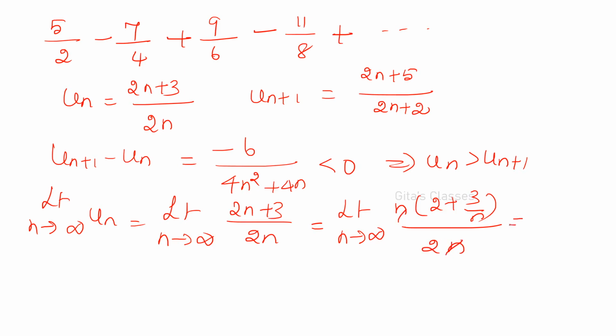You will be getting 2 divided by 2, which is not equal to 0. Therefore, by Leibniz rule, if you get a non-zero value here, then it will be oscillating. The given series is oscillating.